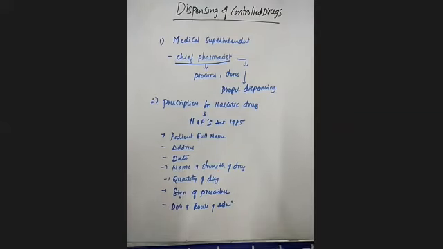According to this Narcotics and Psychotropic Substance Act 1985, the prescription for these controlled drugs must include this information. What are those? Patient full name, address, date, name and strength of drug, quantity of the drug, signature of prescriber, and the dose and route of administration. This is the second thing you have to remember regarding the dispensing of these controlled drugs.